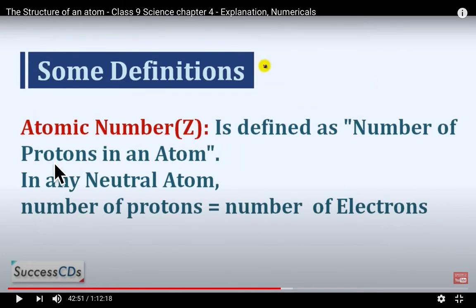The atomic number, which we represent as Z, is defined as the number of protons in any neutral atom, or you can say the number of electrons in an atom, because the number of protons is always equal to the number of electrons.